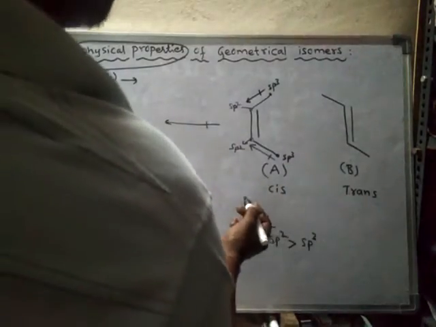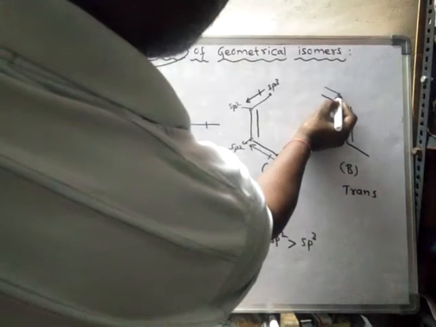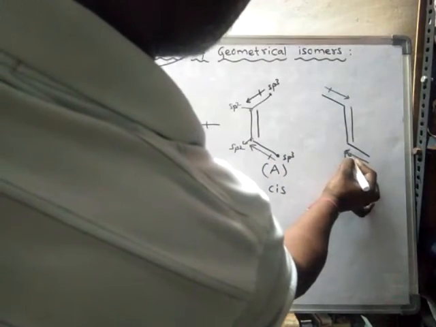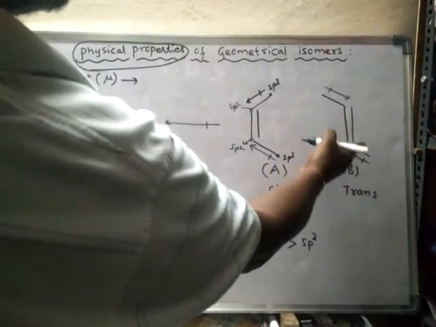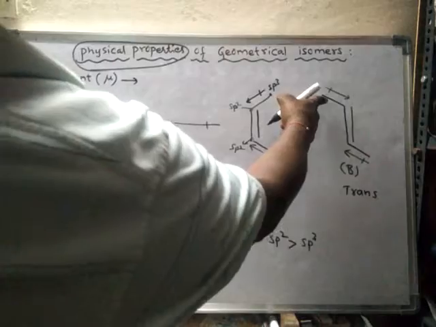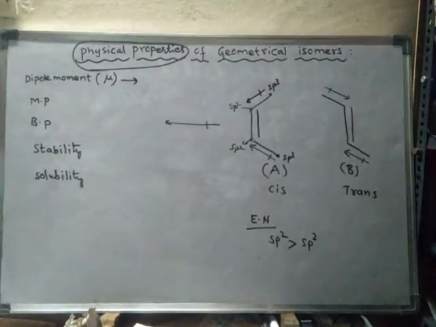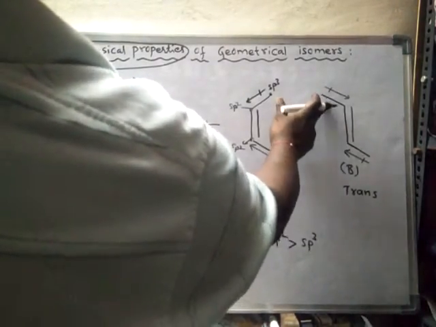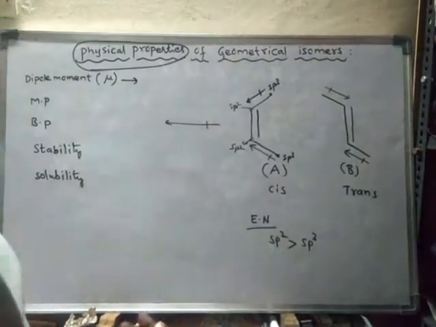Whereas in trans form, here the dipole moment will be in this direction, and here the dipole moment will be in this direction. What happens? One will cancel the other, or at least the dipole moments do not add up. There will be a reduction in the dipole moment as they are in opposite directions.